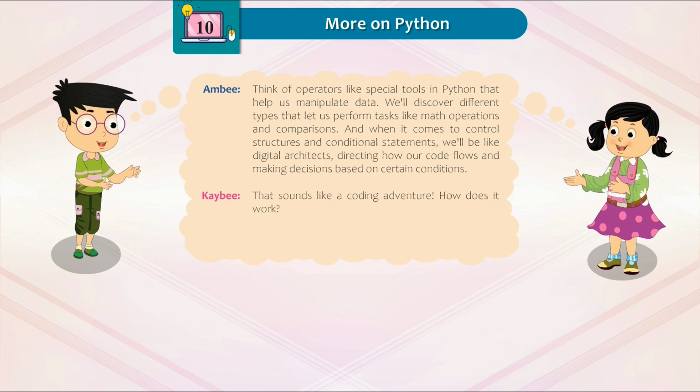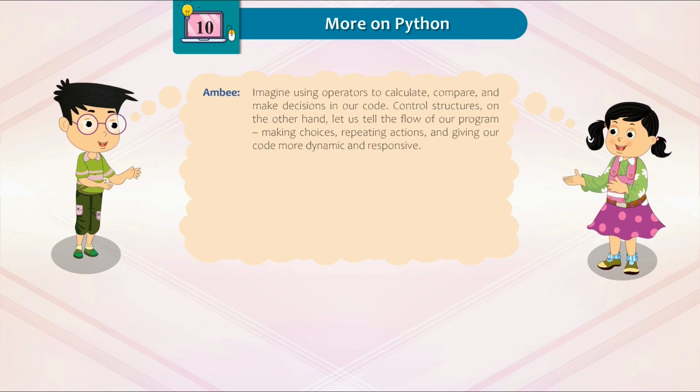KB. That sounds like a coding adventure. How does it work? Ambi. Imagine using operators to calculate, compare and make decisions in our code. Control structures, on the other hand, let us tell the flow of our program, making choices, repeating actions and giving our code more dynamic and responsive.